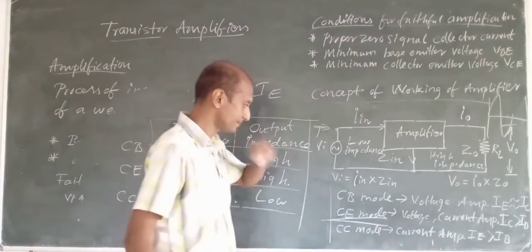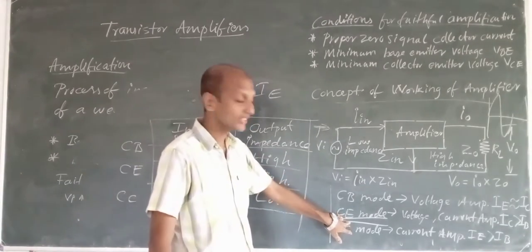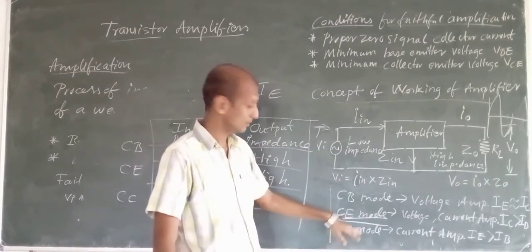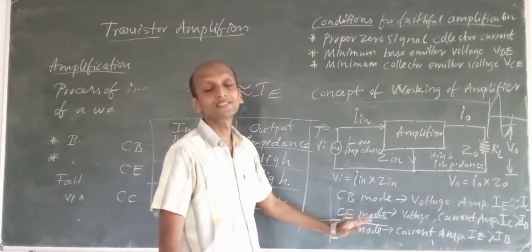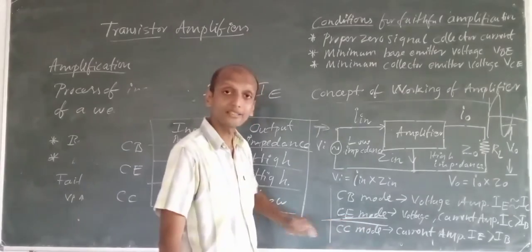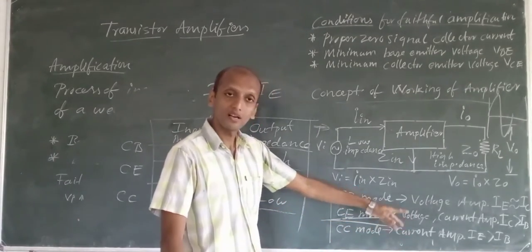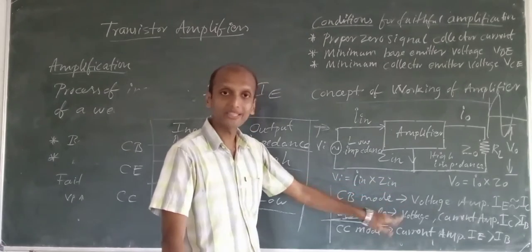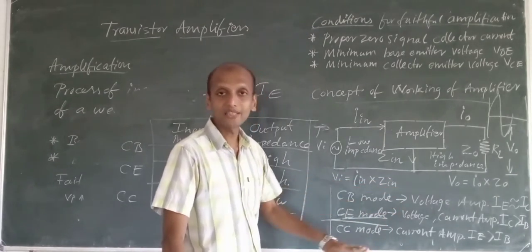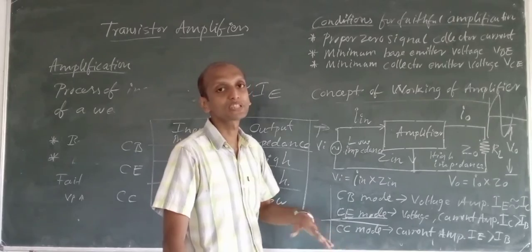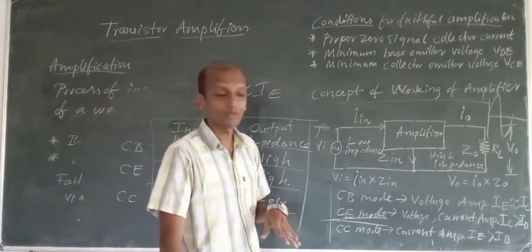Common emitter configuration is the best mode of transistor amplifier configuration. All three are possible.